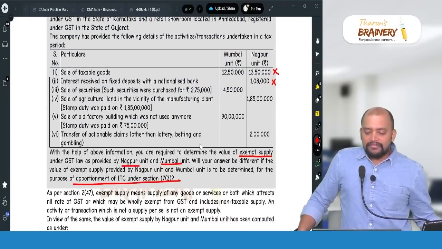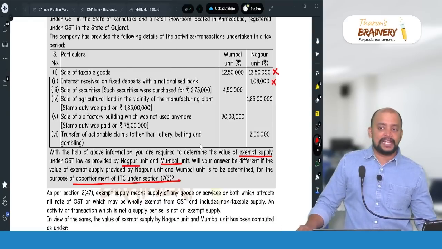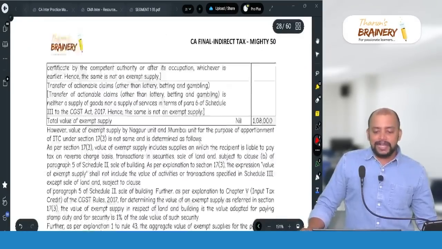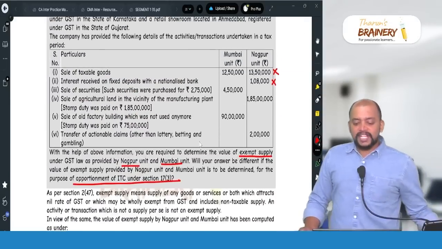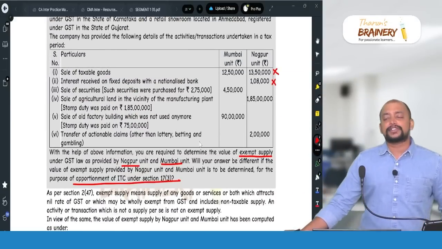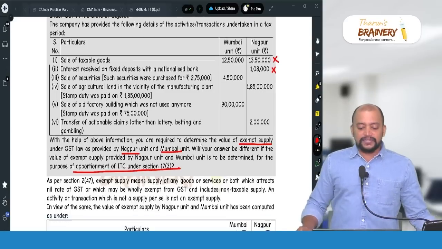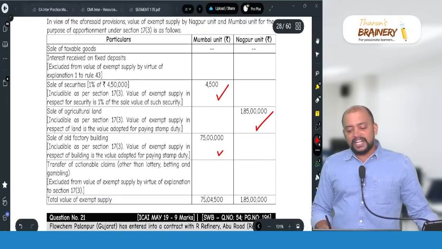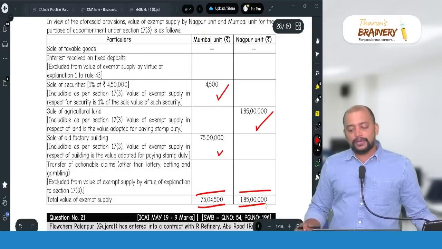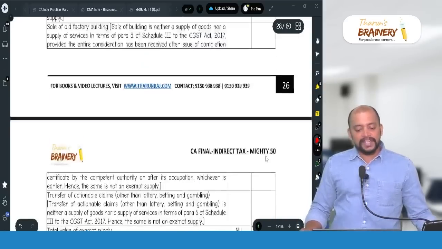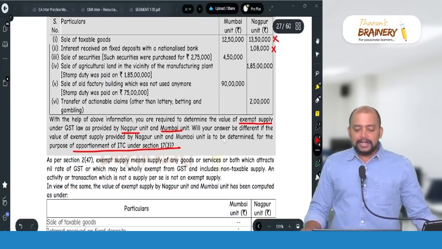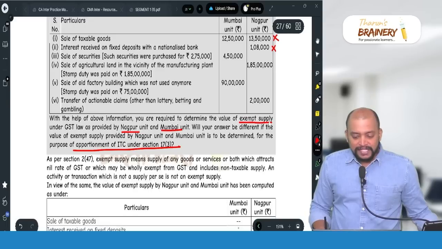Then sale of old factory building, which was not used anymore, for 90 lakhs, but the stamp duty was paid on 75 lakhs. So stamp duty value is 75 lakhs, that should be taken. And then we have to see transfer of actionable claims other than lottery, betting, gambling. It is not a supply. When it is not a supply, it will not come in exempted. So this total, 75 lakh, 4,500 and 1 crore 85 lakhs, will be taken as the meaning of exempted supplies for the purpose of ITC.